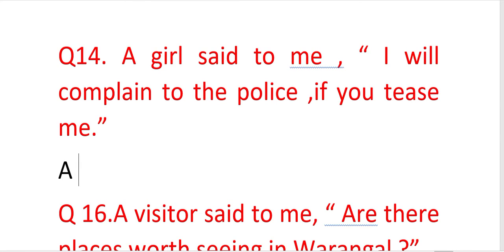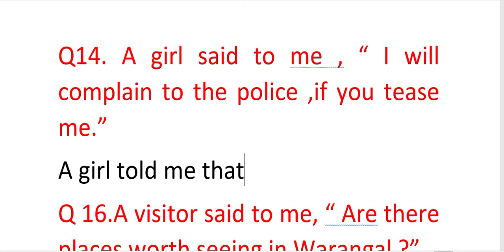We write told, instead of said to. A girl told me directly that I will change according to the subject or the speaker of the sentence. So we have a girl, so we will write she. Will change into would.